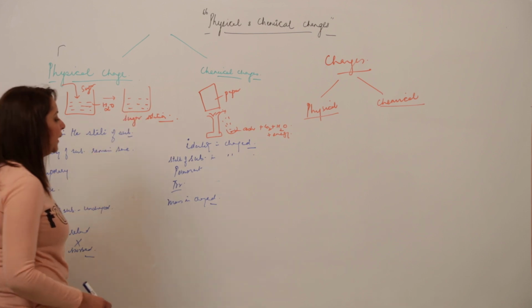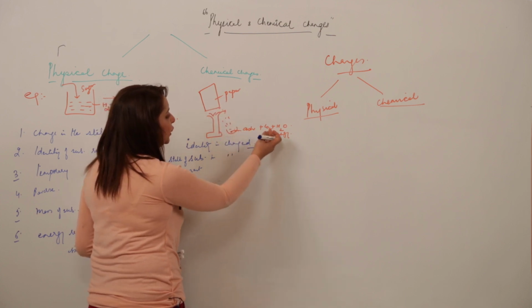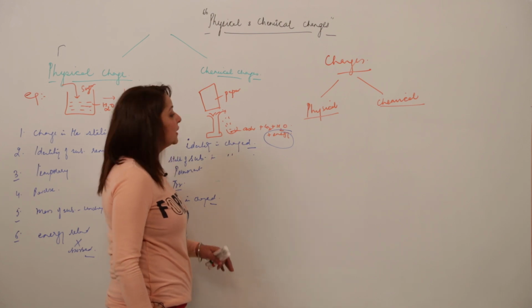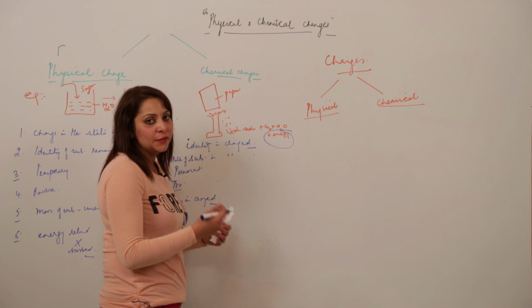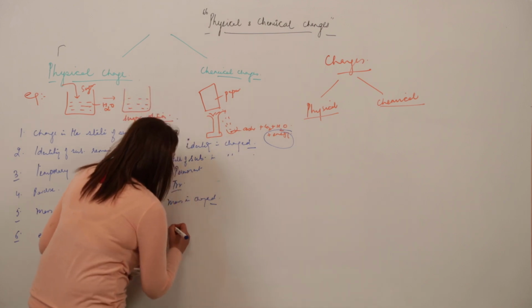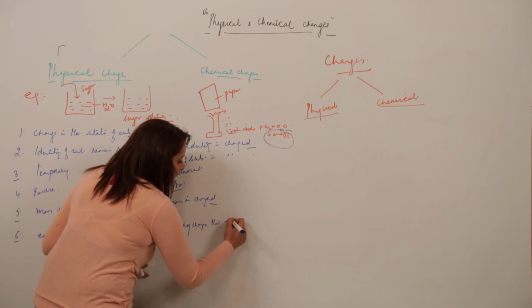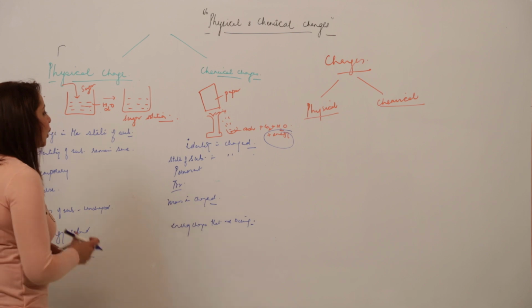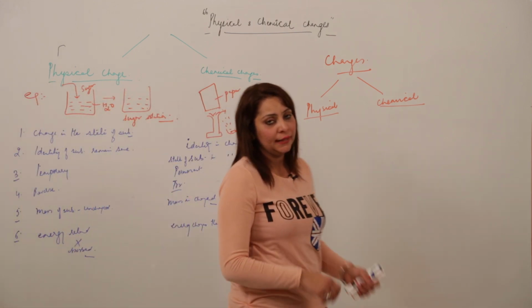But when I am talking of a chemical change, see in this example, when we were burning the paper, we were getting ash, CO2 and water, and along with that, energy was liberated. So that means now the system will have less energy as compared to the energy it was possessing before. So there are energy changes occurring when a substance undergoes a chemical change. These are the differences that exist between the physical and the chemical change.